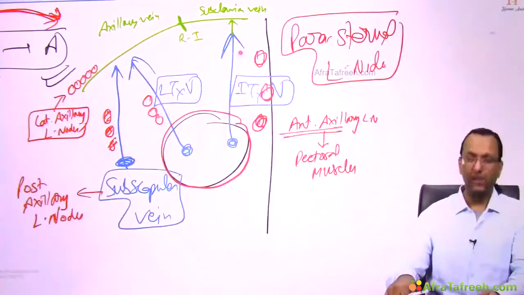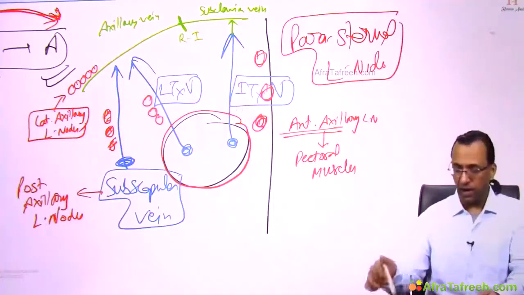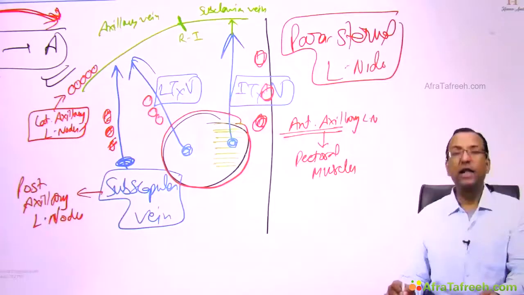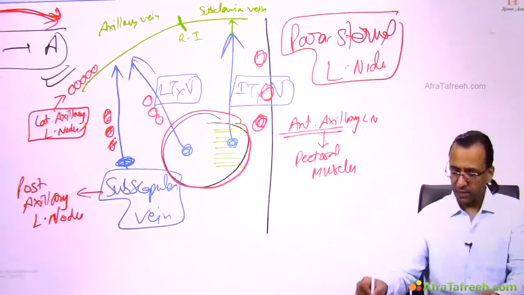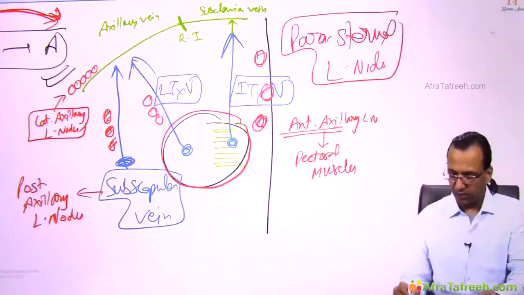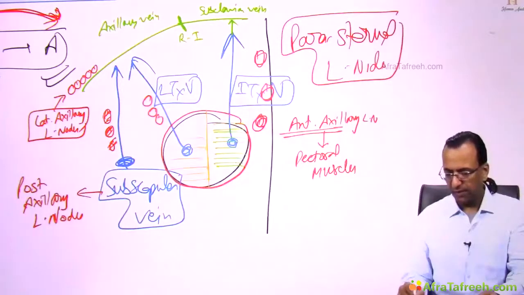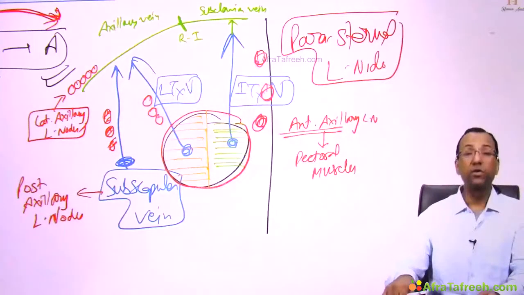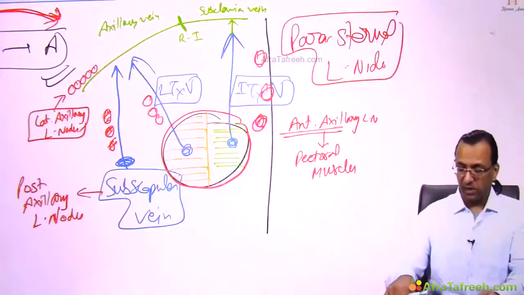Yes, they follow the internal thoracic vein, and they drain the medial aspect of the mammary gland, because the lateral aspect was draining towards the axillary lymph nodes, and the medial aspect of the mammary gland drains towards the parasternal lymph nodes running along with the internal thoracic vein.